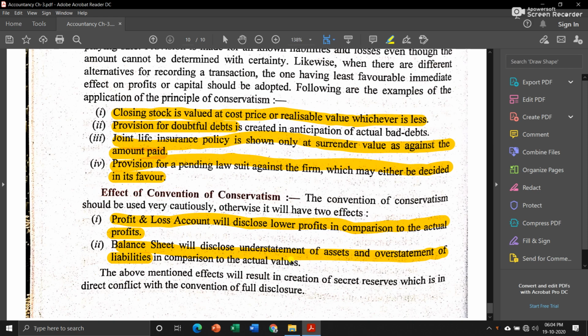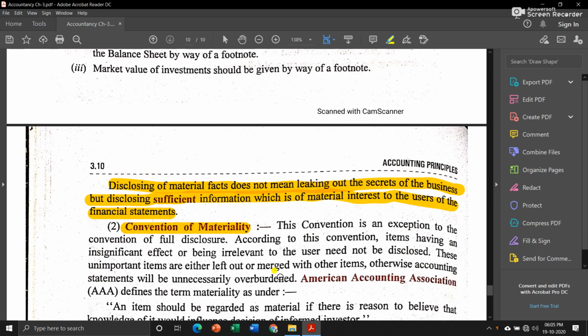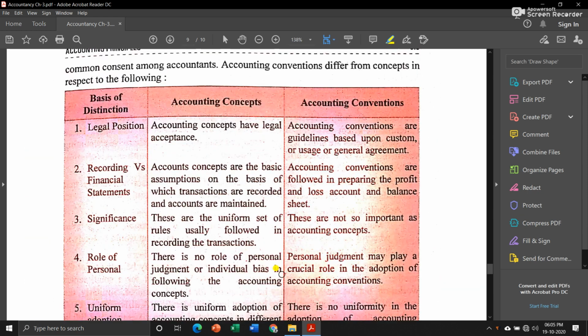Okay, now these were accounting concepts and conventions. Now let us see what are the differences between these two. When we talk about legal position, accounting concepts have legal acceptance, means they are made mandatory by the legal system.